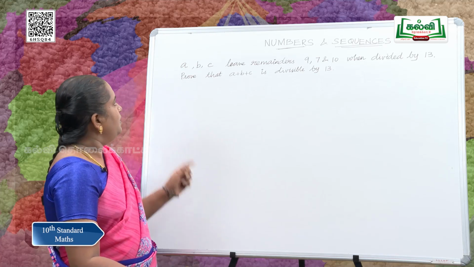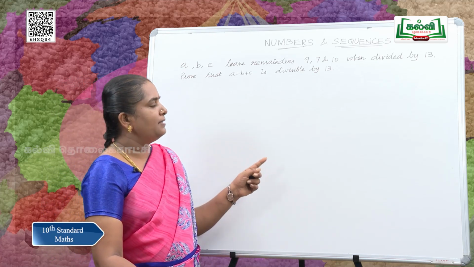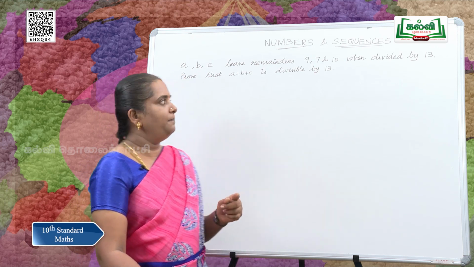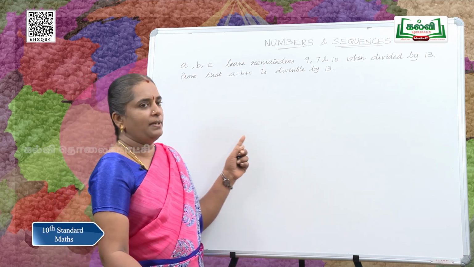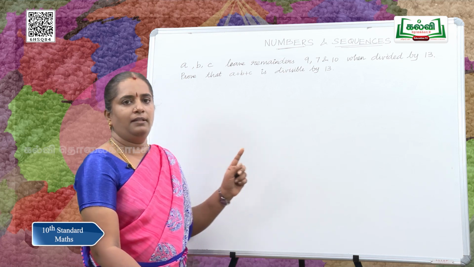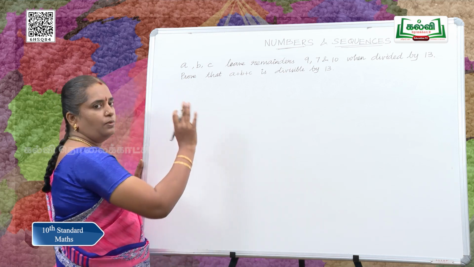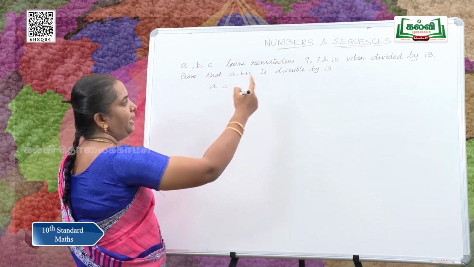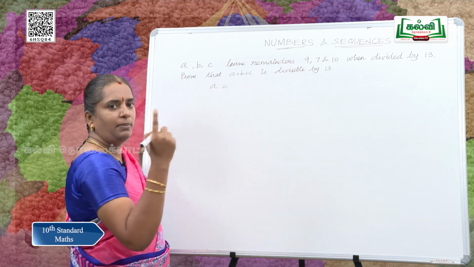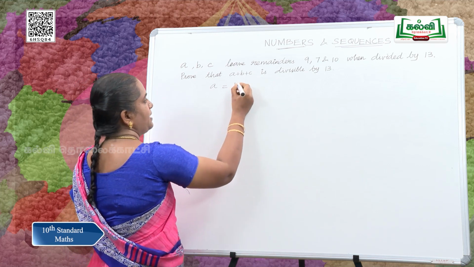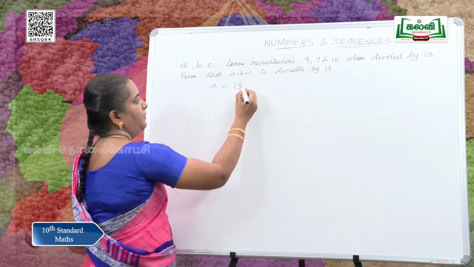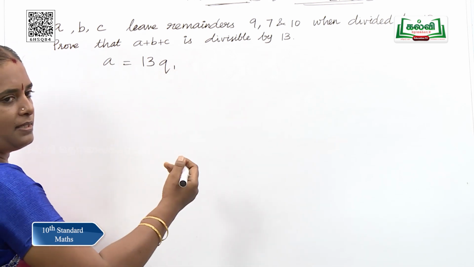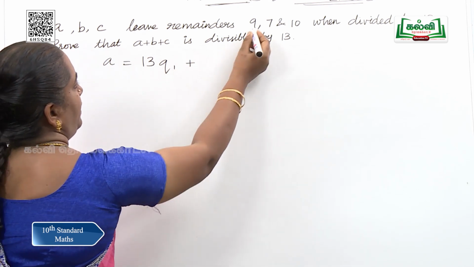See this now. A, B, C leave remainders 9, 7 and 10 respectively when divided by 13. Prove that A plus B plus C is divisible by 13. Now, let us use the lemma. A leaves remainder 9 when divided by 13. So, 13 is our divisor. Let us name the quotient as Q1 because there are 3 cases, plus the remainder is 9.